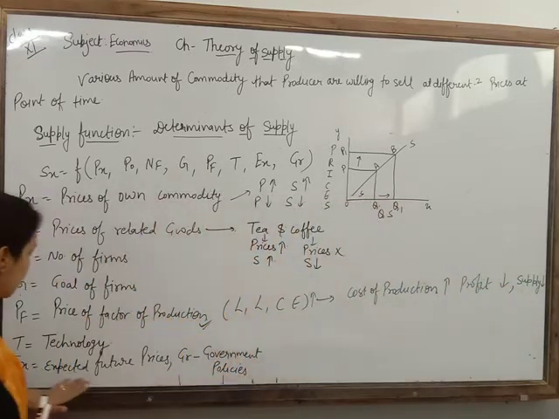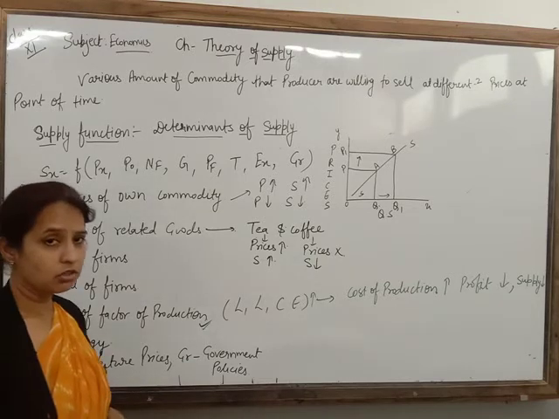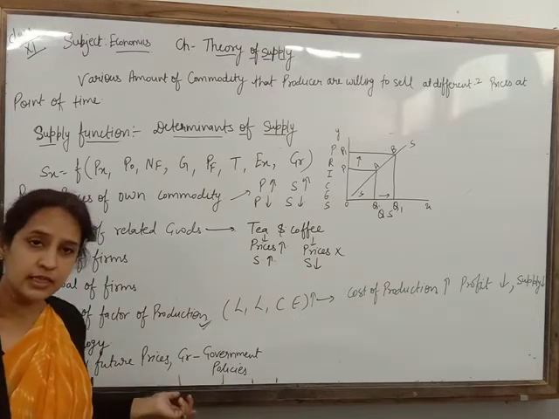Clear? Next, that is technology. If there is updated technology in the market, there will be an increase in the production of the commodity. When there is an increase in production, definitely supply will increase.